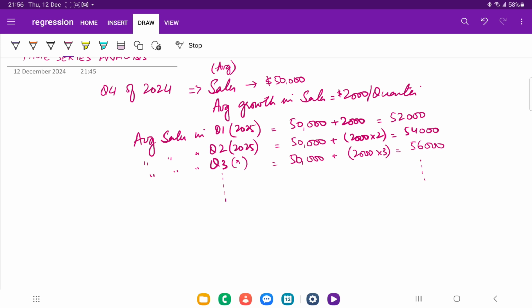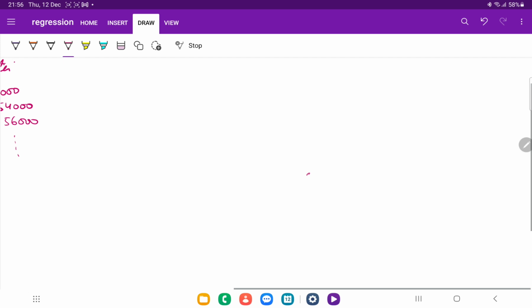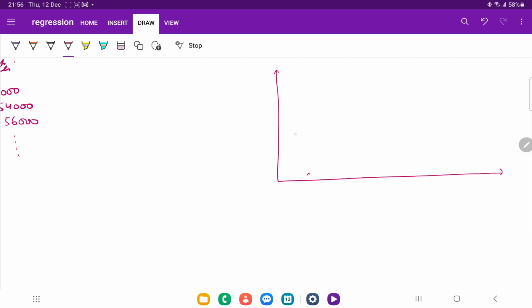But the problem with this situation is that it doesn't include any seasonal variation. This is the average sales. Now what do we mean by average sales? Let me try to explain it by using a diagram, right? Try to understand this diagram.